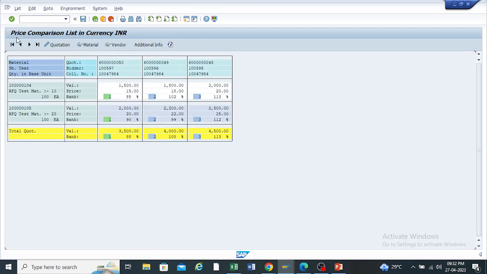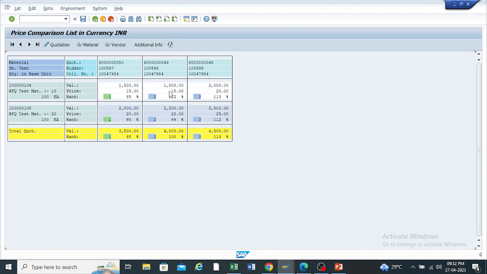So here the system is giving me, what is the system giving here? The system compares the rate of the material, and the vendor with the lowest rate gets the green signal. This vendor is giving the material rate as 15 rupees for the 100 quantity, this is 1500, and 20 rupees for 100, 2000. So the total cost of the material is 3500.